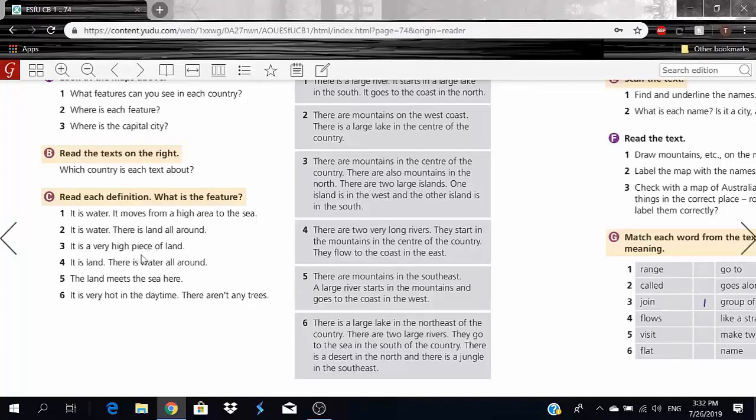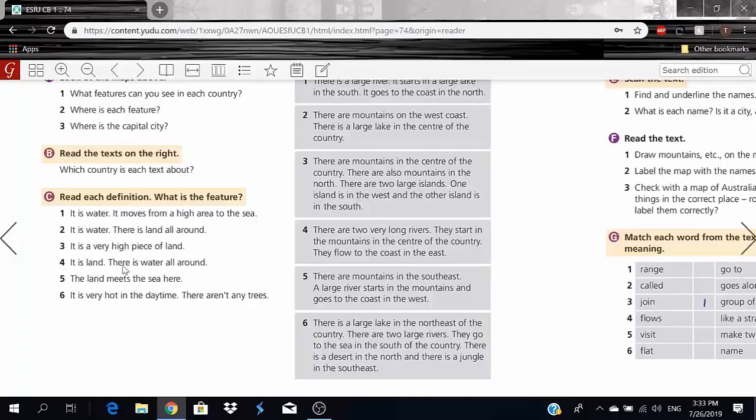It is a very high piece of land. Okay, so you guys know a very high piece of land is a mountain, right? That's correct. It can be really high depending on the height. I don't consider hills to be that high, honestly. So when I say it is a very high piece of land, I'm talking about mountains. Okay? Now let's go to number 4.